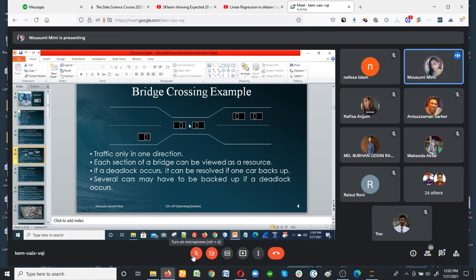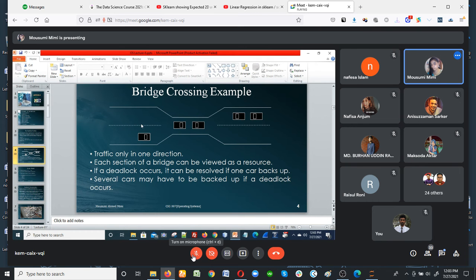This car needs to step back and let the other car move this way. If that car wants to move that way, this car needs to go back and let it move.